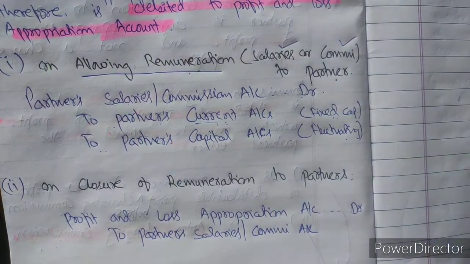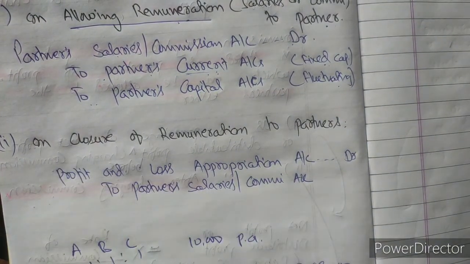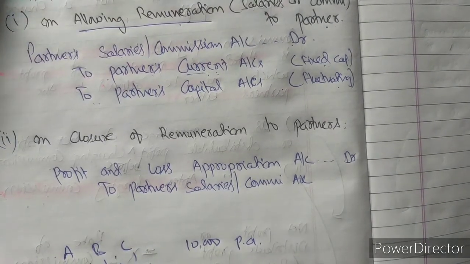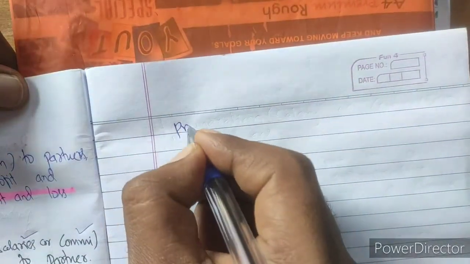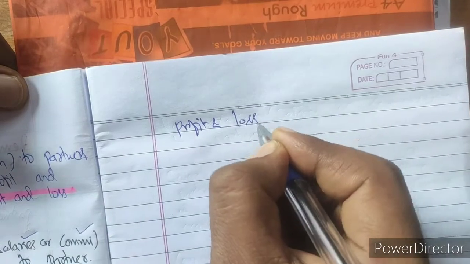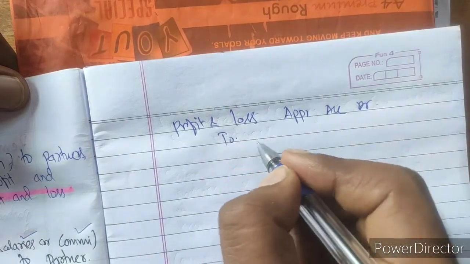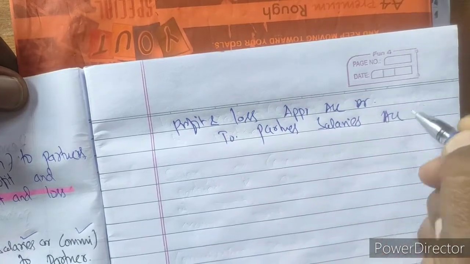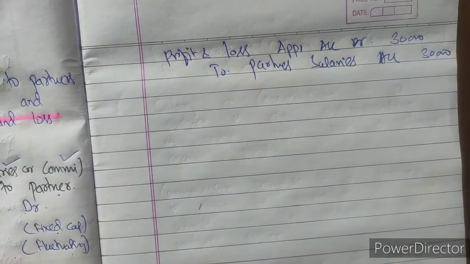After allowing the salary and remuneration to partners, next we will close the account, the closure of the remuneration and salary. When we close, we transfer this to the Profit and Loss Appropriation Account. It is a loss, so it will be written in the Profit and Loss Appropriation Account. To close this, the entry will be: Profit and Loss Appropriation Account debit to Partners' Salaries Account 30,000. Hope the concept is clear to you.